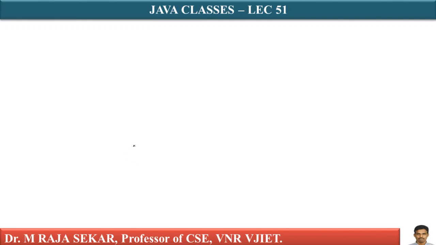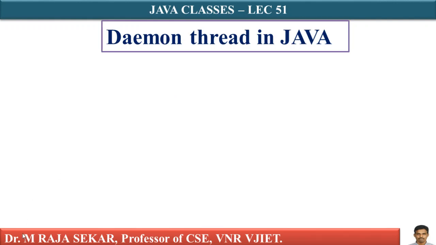In this lecture, we will try to understand an important concept in the Java programming language, that is daemon thread. What is this daemon thread?